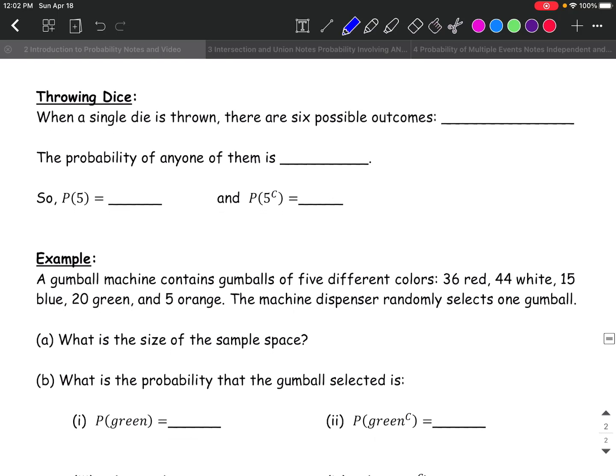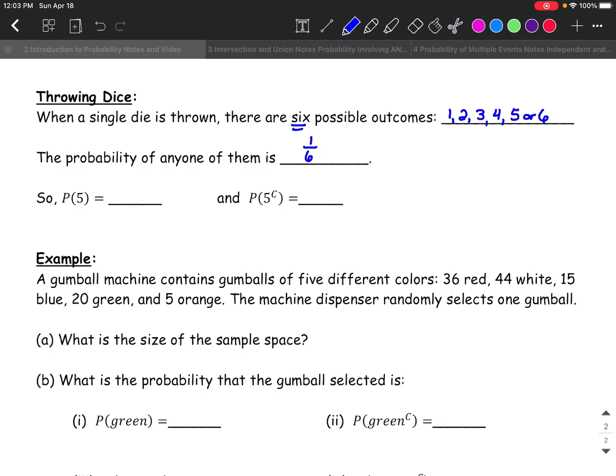Well, what about if we throw a die? If we throw one die, then there are 6 possible outcomes. You can get a 1, a 2, a 3, a 4, a 5, or a 6. Okay, there's 6 sides on the die. The probability of getting any one of them, the probability of getting a 2 or the probability of getting a 5, is 1 out of those 6 outcomes.